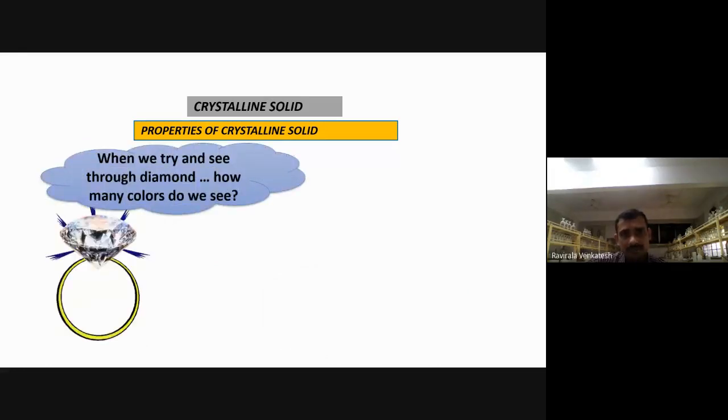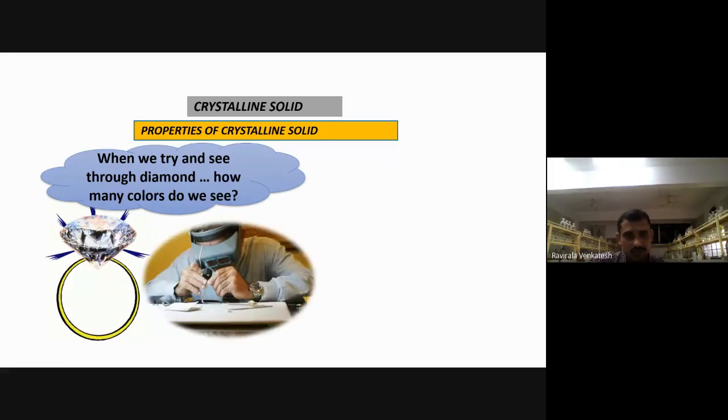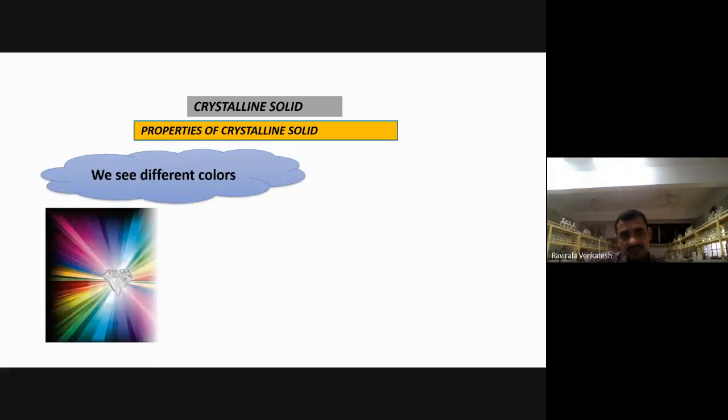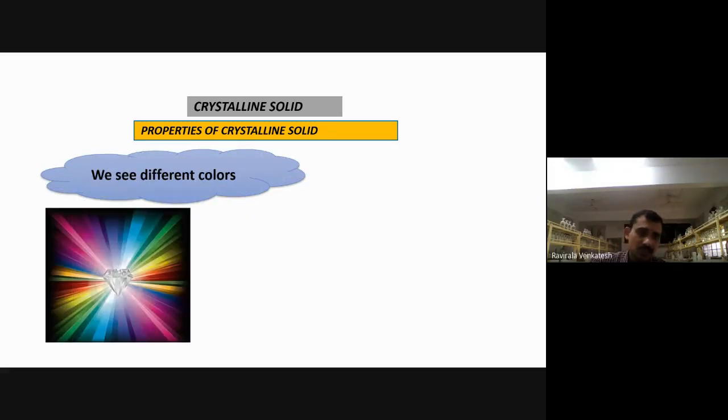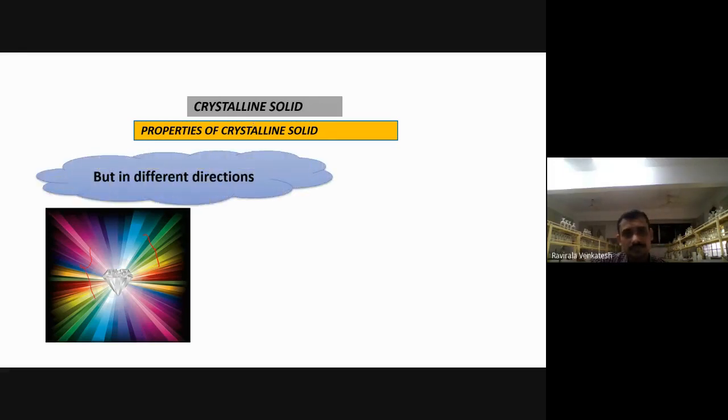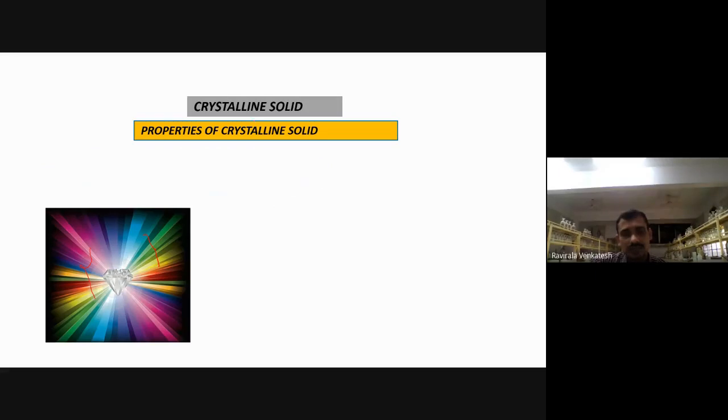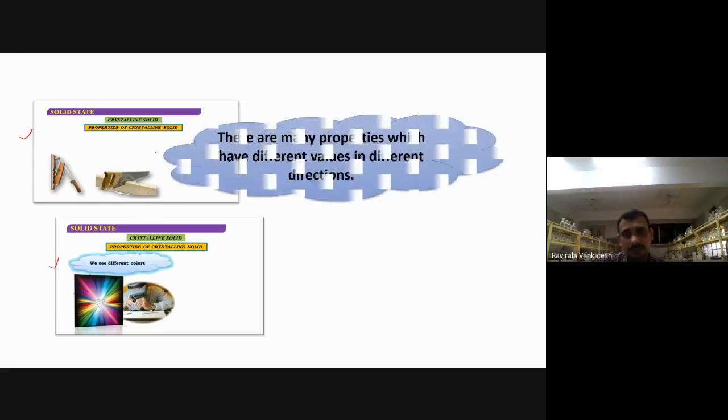Now we see the diamond. How many colors do we see in a diamond? When you observe under the microscope, we see different colors. All the colors are in different directions. Cutting the wood and observing the colors are both important for us.